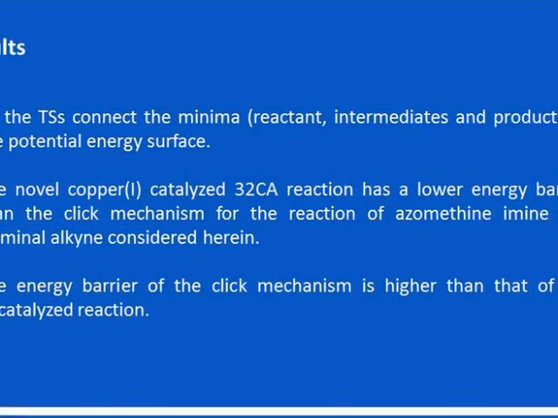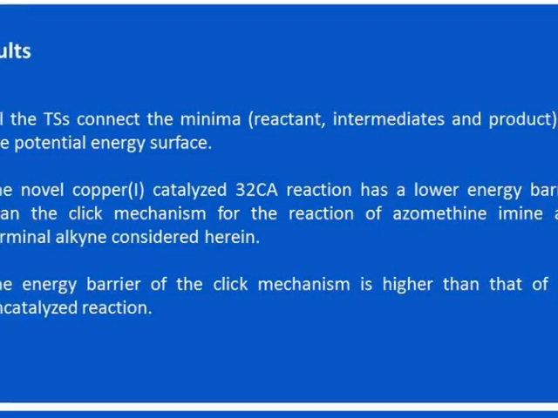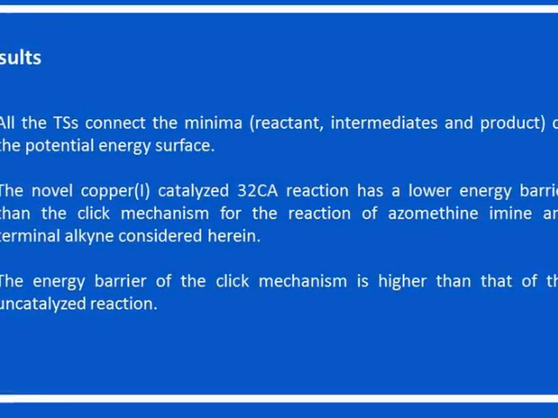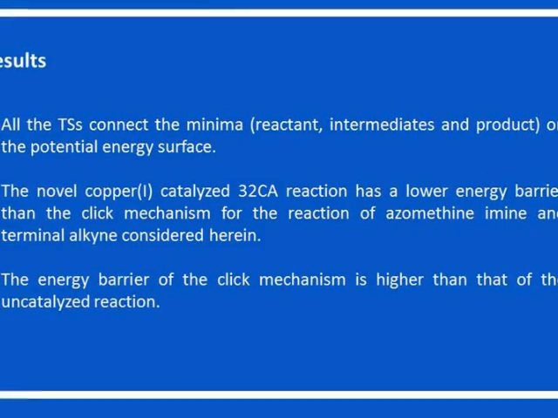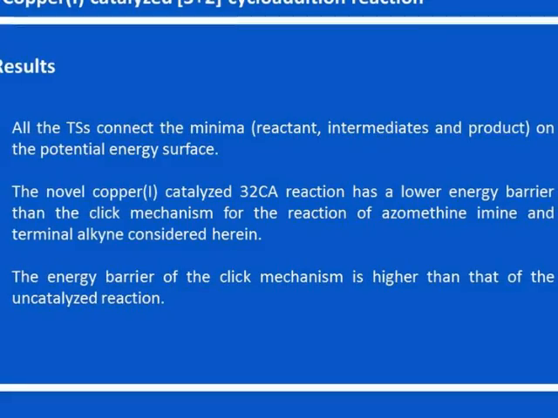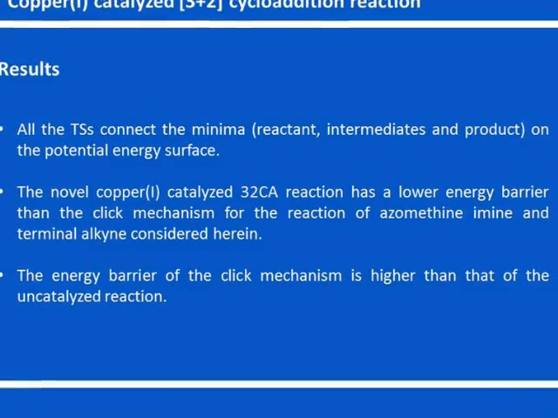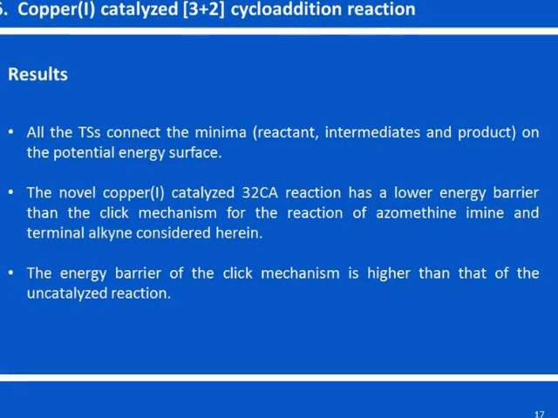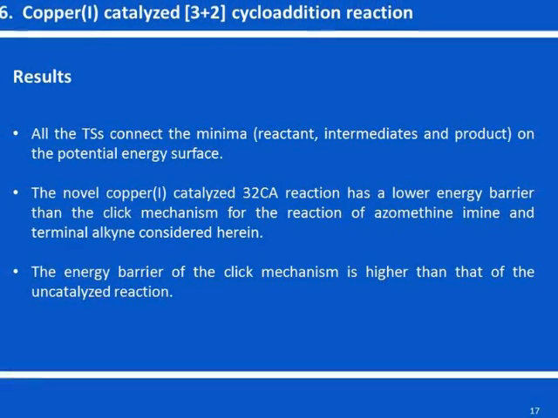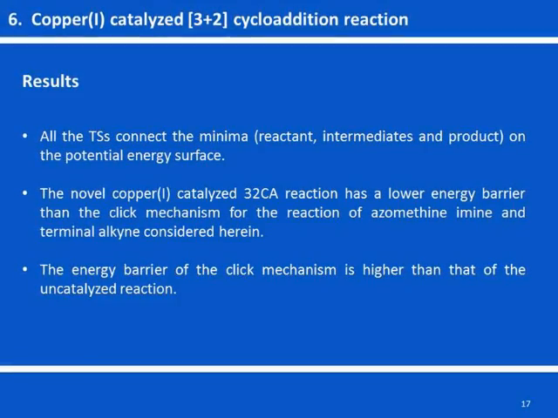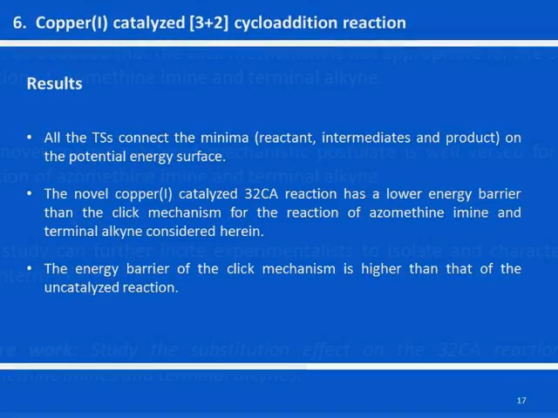Firstly, it was found that the transition states connect coherently to the minima on the potential energy surface. Secondly, the novel copper(I) catalyzed 3+2 cycloaddition reaction has a lower energy barrier than that of the click mechanism, and thirdly, the energy barrier of the click mechanism is higher than that of the uncatalyzed one.